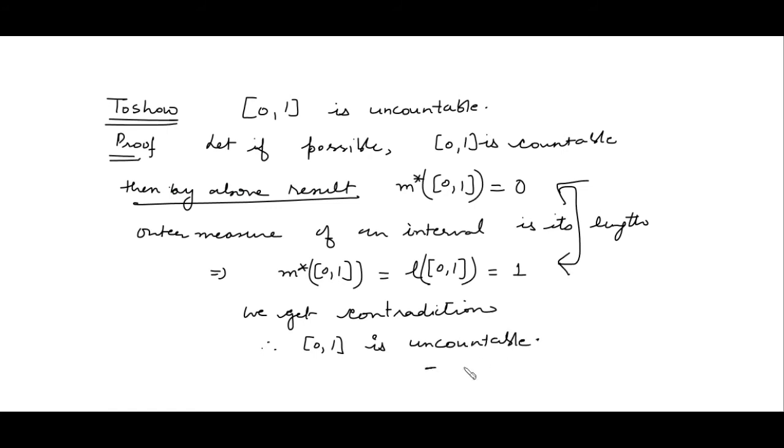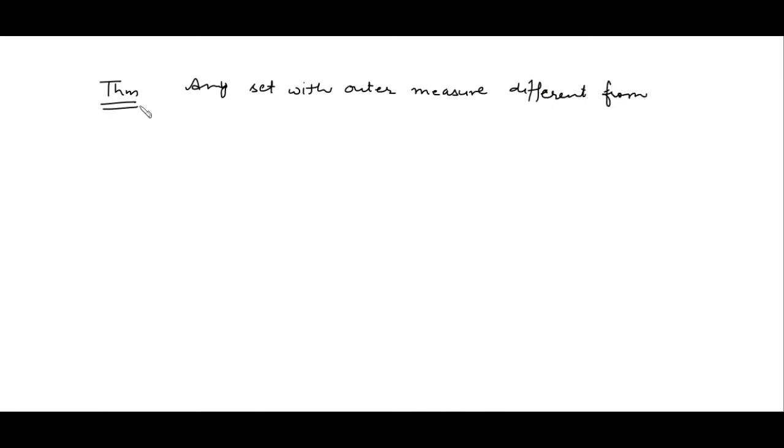Our supposition is wrong. So from here we get a result: any set with outer measure different from 0 is uncountable.